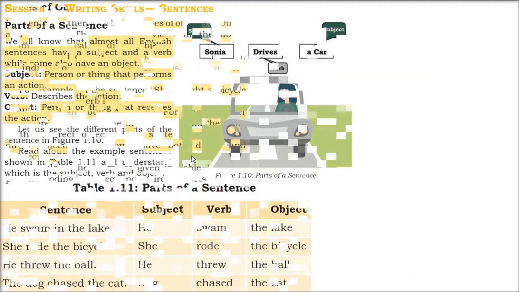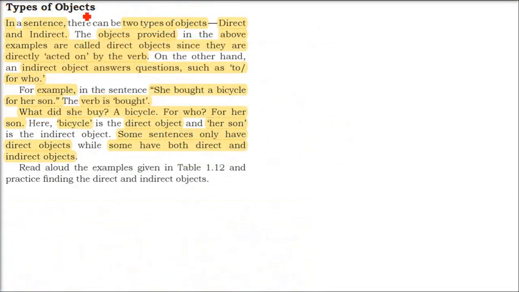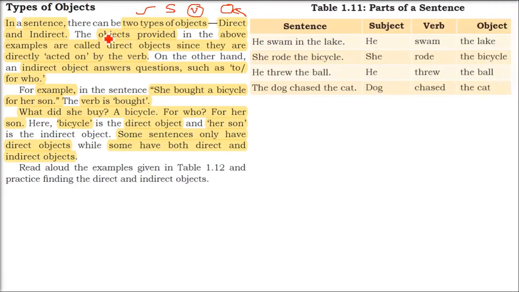Verb, object. What are types of objects? So almost every sentence in English has a subject which does something. On whom it does is the object, and what it does, the work, the action, is the verb. So in a sentence, there are two types of objects: direct object and indirect object.